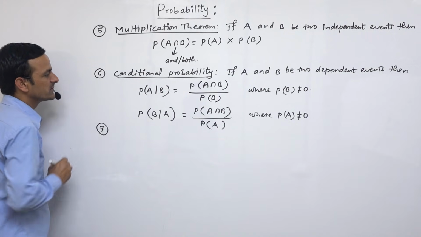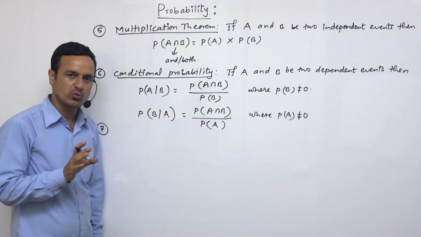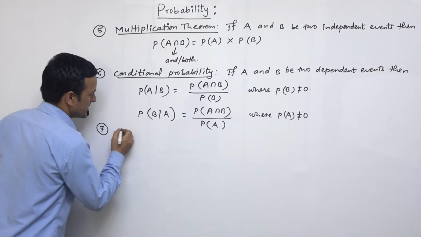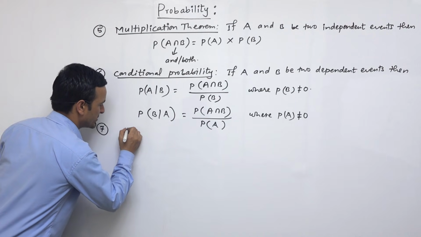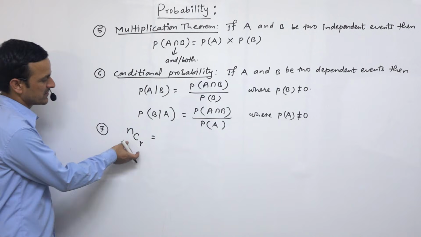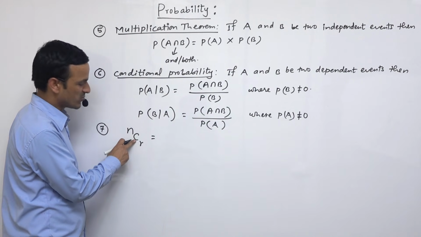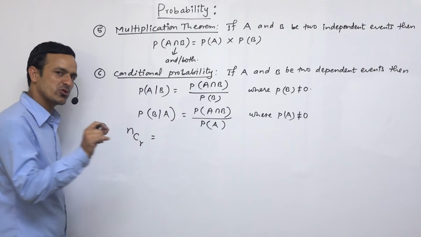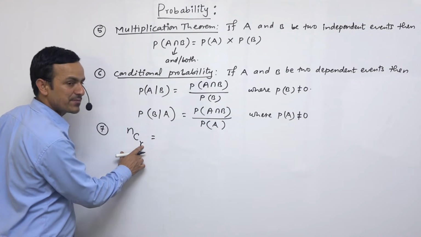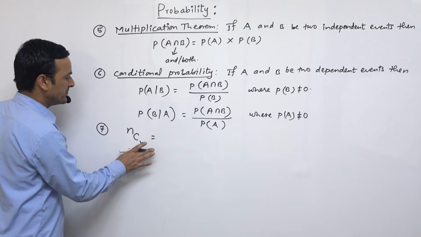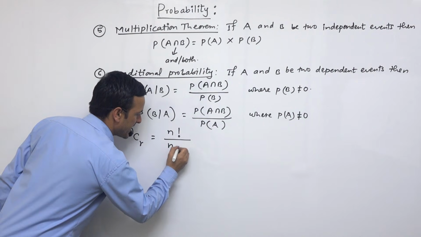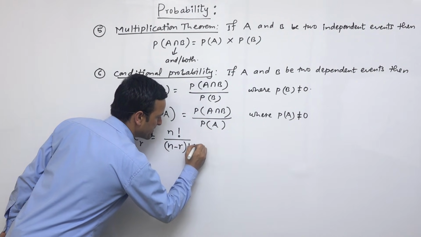Number 7, we also have another formula related to permutation and combination. As you know, this is the formula for combination, nCr. This is the notation, we can say this is the combination formula. C means combination. Actually, combination means selection: out of n objects, r objects can be selected at a time. So this is the formula: n factorial divided by (n minus r) factorial times r factorial.